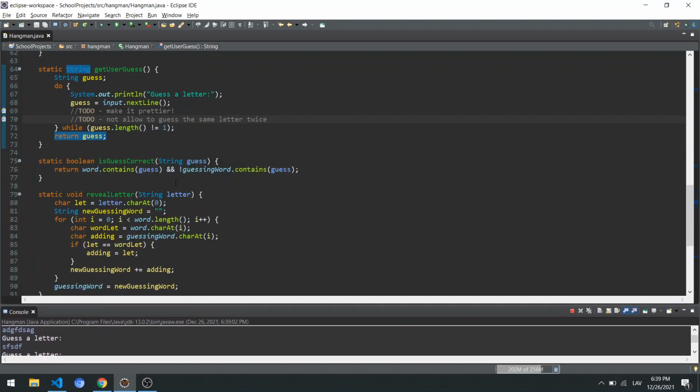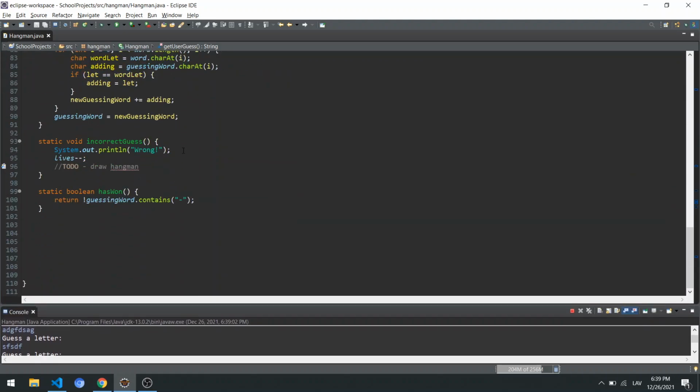Again, how to implement that? Go to the place where it says wrong, when we remove a life, and we can add these together. So say, wrong, you have lives, let's say guesses left. Right, so the user actually sees how close to death he is.